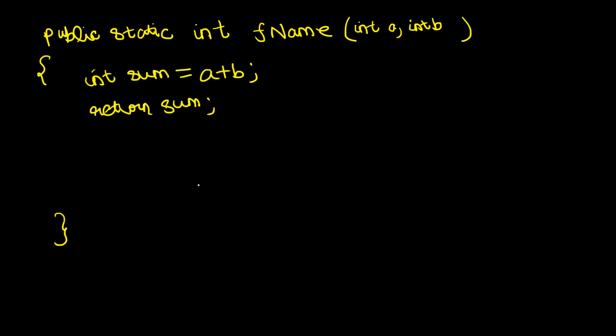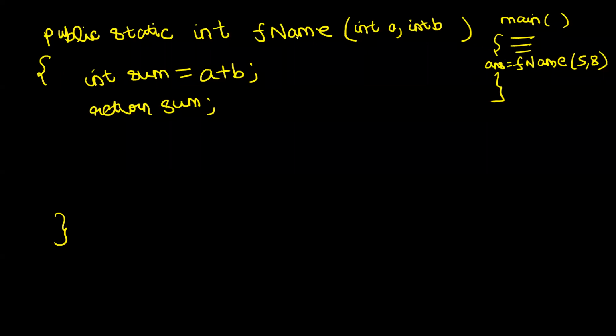Now, what did I tell you guys? The first important thing is whenever you hit the return statement, that function's execution is terminated. Do you all agree? I'm just trying to recollect the important points that we will be needing. Now, how do you call this function? Let's say you have a main method, and this main method is running. Inside this main method, you call this function fname, supply two integers, let's say 5, 8, and then you capture the answer in a variable.